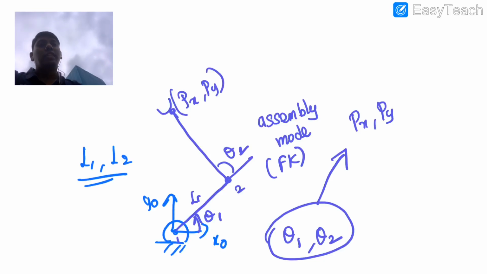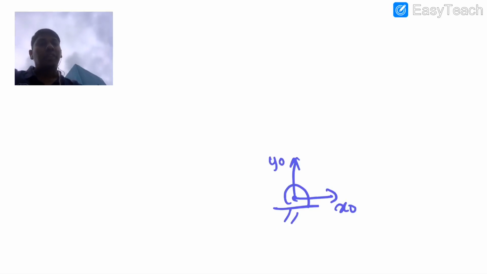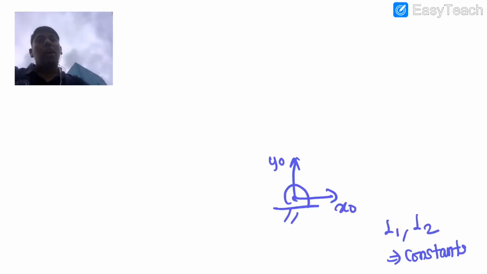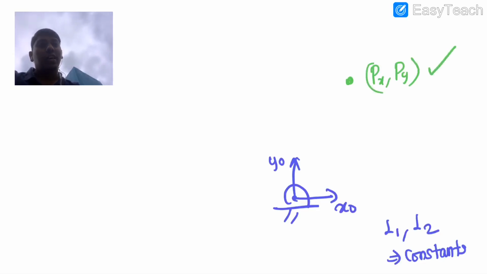So now we'll see the other way around, where you know the starting point, which I call x0 and y0, and L1 and L2 are constants. Okay, these are constant. Now out of interest, I am giving a point Px and Py. So now you can see that these are known. I am trying to see how to work in such a way that we reach it.